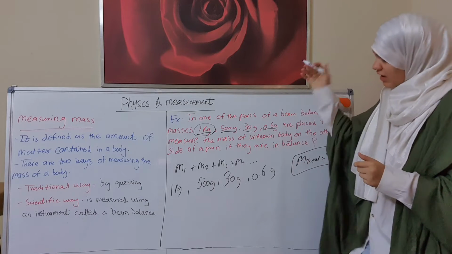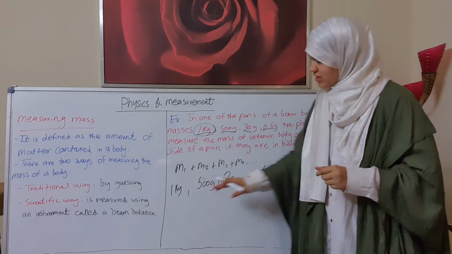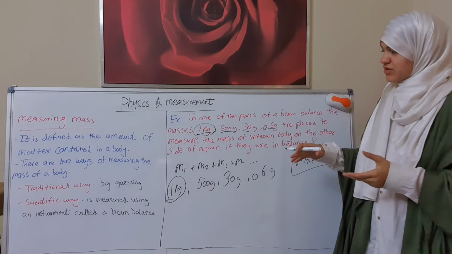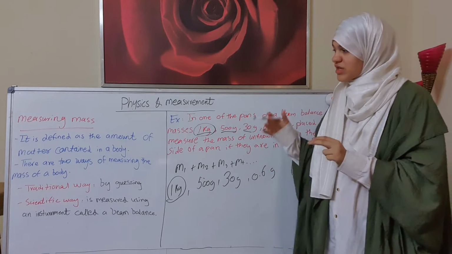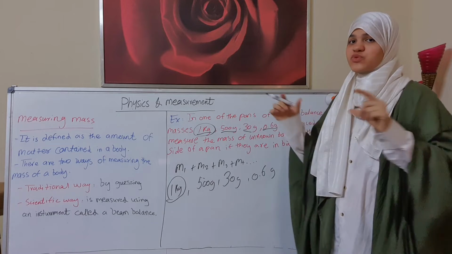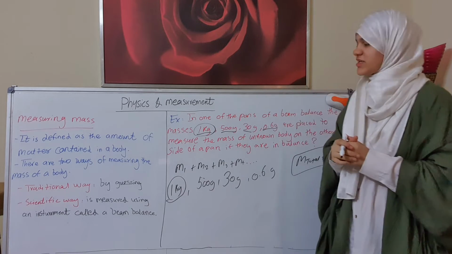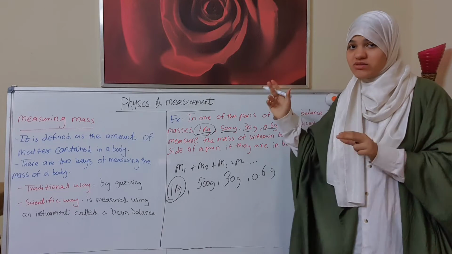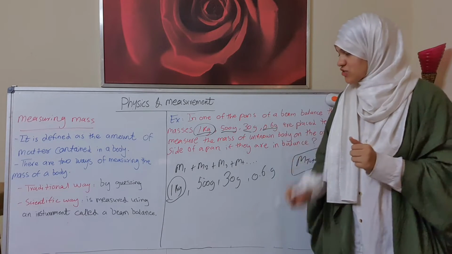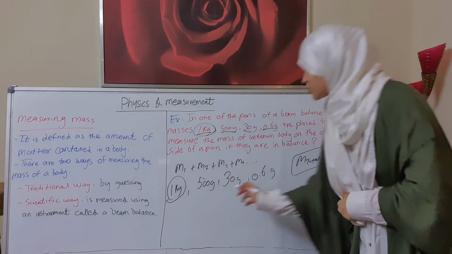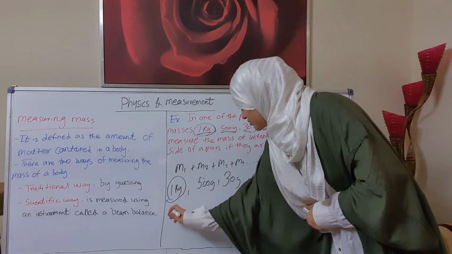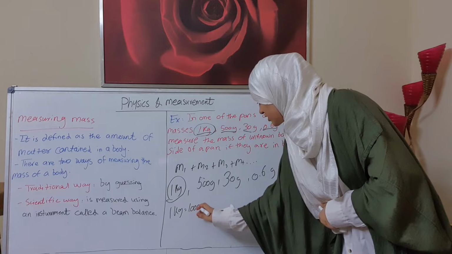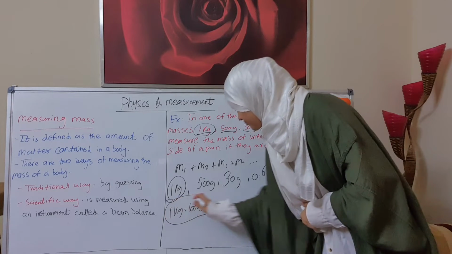But now we can't add them directly because here we have kilogram. To convert kilogram to gram, we need to use the relationship between gram and kilogram. That is, 1 kilogram is equal to 1000 gram, right? So that means 1 kilogram is equal to 1000 gram.